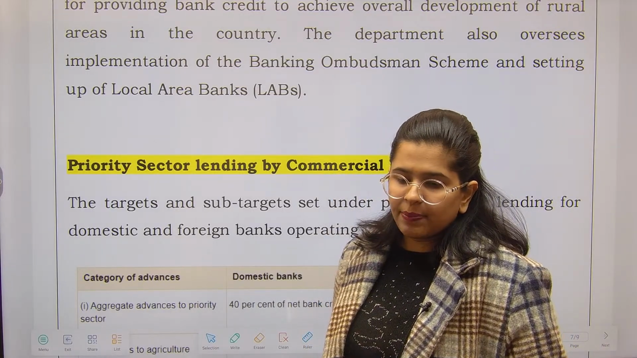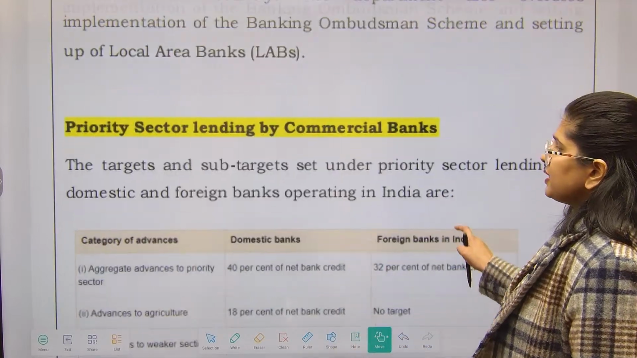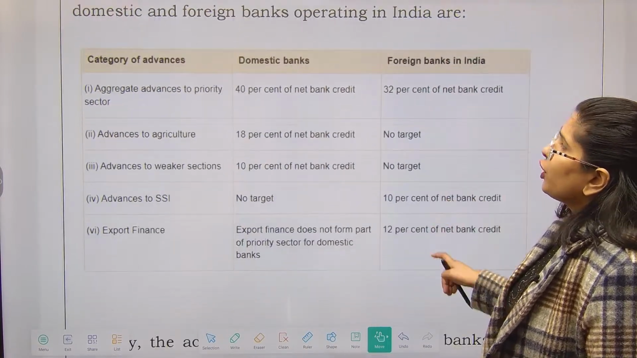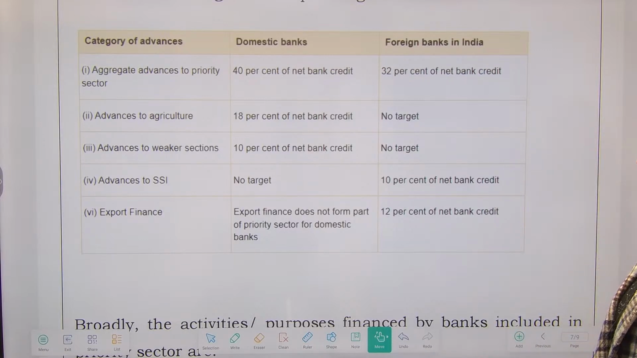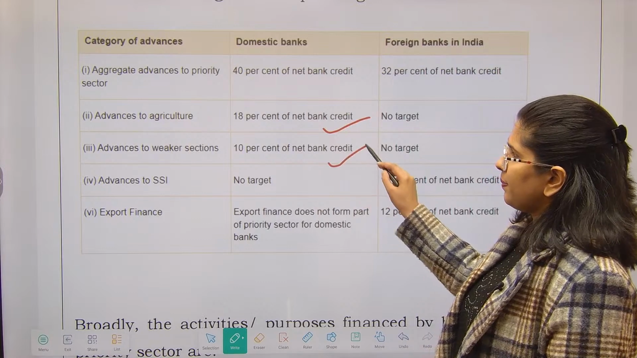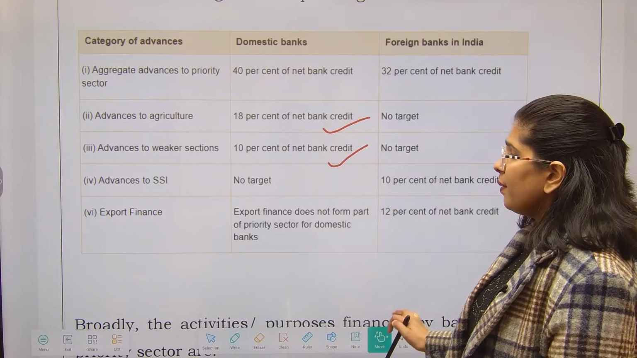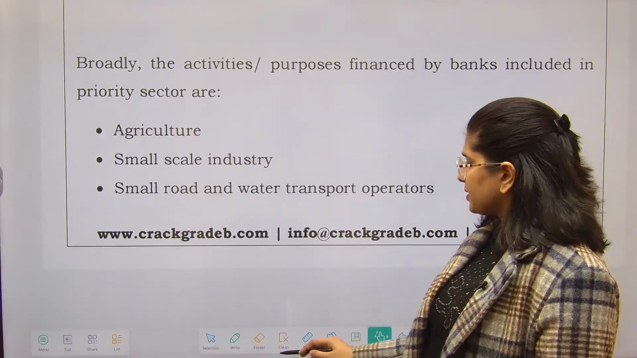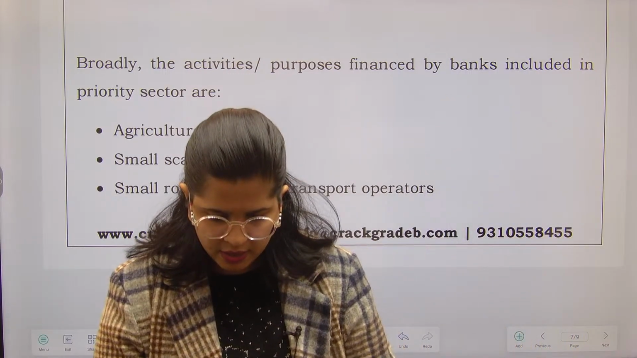Now we are going to see priority sector lending by the commercial banks. So targets and sub-targets, not in detail but just a glimpse of it. Domestic banks 40% of the net bank credit, foreign banks 32% of the net bank credit, advances to agriculture 18%, 10% to the weaker section, and export finance also needs to be provided. So broadly, the activities and purposes which are financed by the banks included in priority sector lending are, just wait for a second.